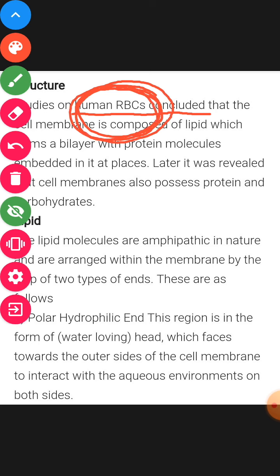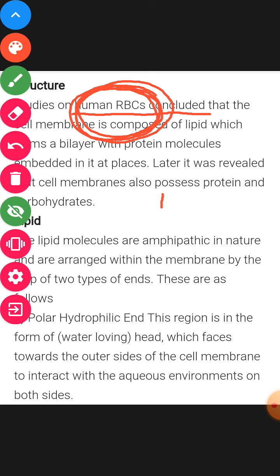As you know, the RBC is also a kind of cell, and the plasma membrane is the structural component of the cell. This is a cell of the human body. So you can say that the cell wall is absent in the RBC. Only the plasma membrane is present in the human RBC, because this is a human cell.